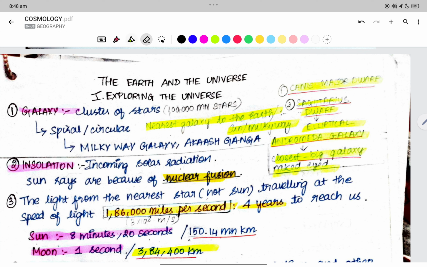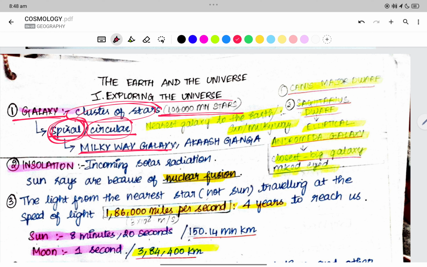We are exploring the universe. Now what is a galaxy? It is a cluster of stars. We have 1,00,000,000 stars present in a galaxy. The shape of a galaxy might be circular, spiral, or shapeless, right?